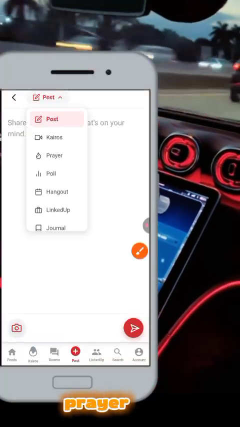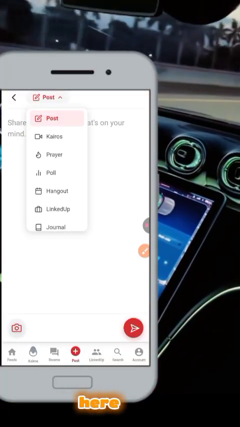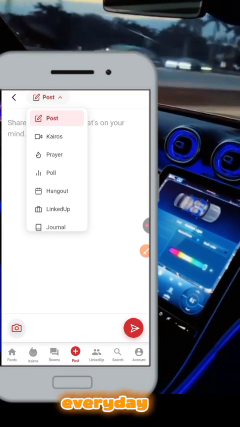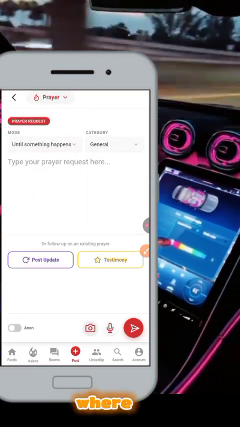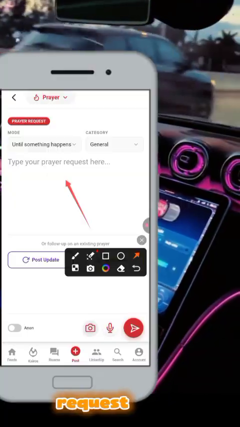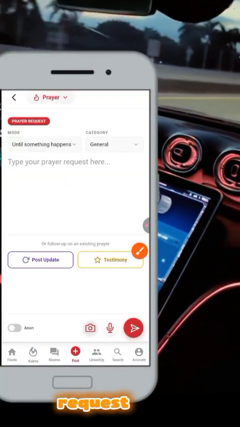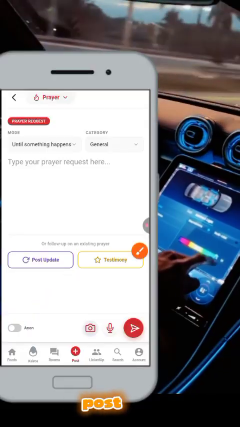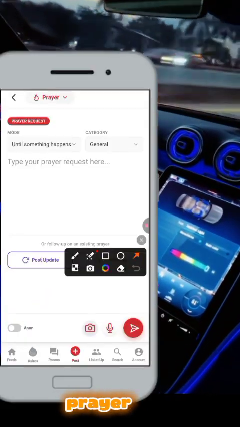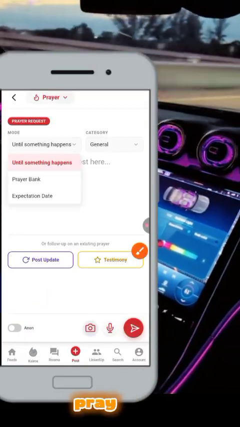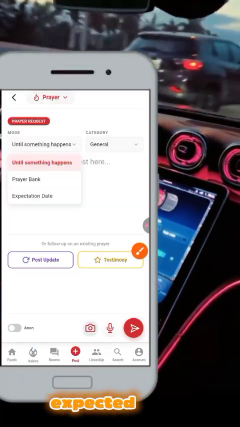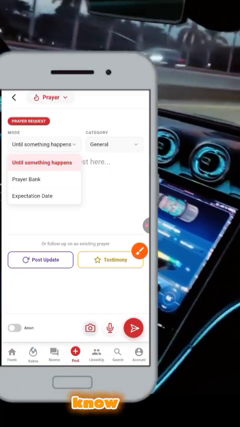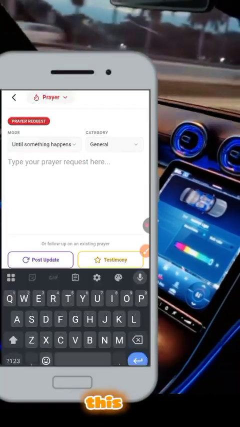Then come to prayer, because there are different types of posts here, but we are going to be covering that later as I keep revealing the features every day. So I'm going to click on prayer, so this is where you get to type your prayer request. If you have a prayer, you can post your prayer request anonymously, and people from all over the world will be praying for you after you post your prayer request. So there is prayer mode, right? Pray until something happens, prayer bank, prayer expected day. But I don't want to go too deep into this. I'll definitely explain this when I get to this area, right?